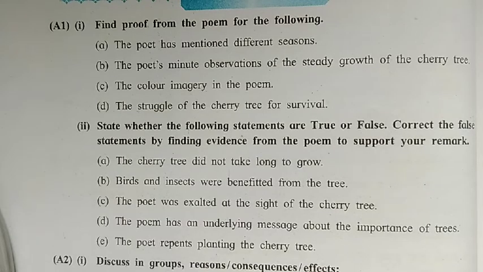Okay. Next, number D. The struggle of the cherry tree for survival. Okay, what things show, or where is the proof of the struggle of the cherry tree for survival? See there the answer. The line, I forgot but cherries have a way of growing, suggests that the seed planted by the poet took root.